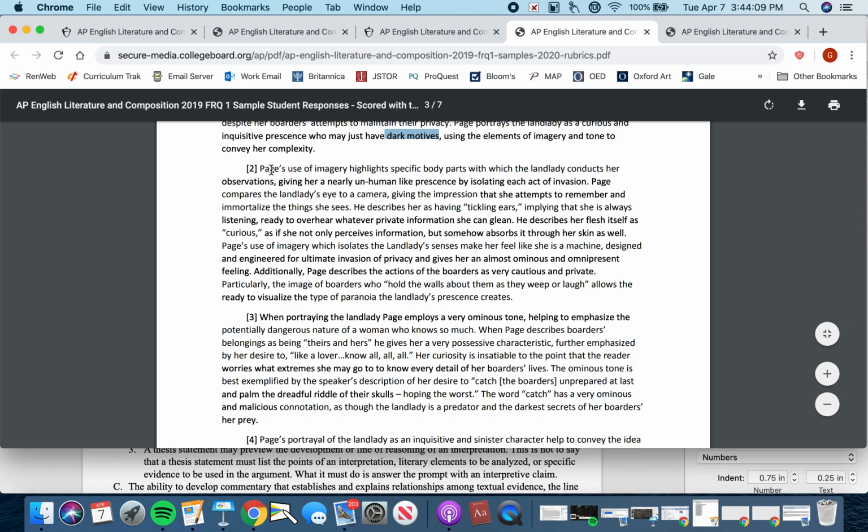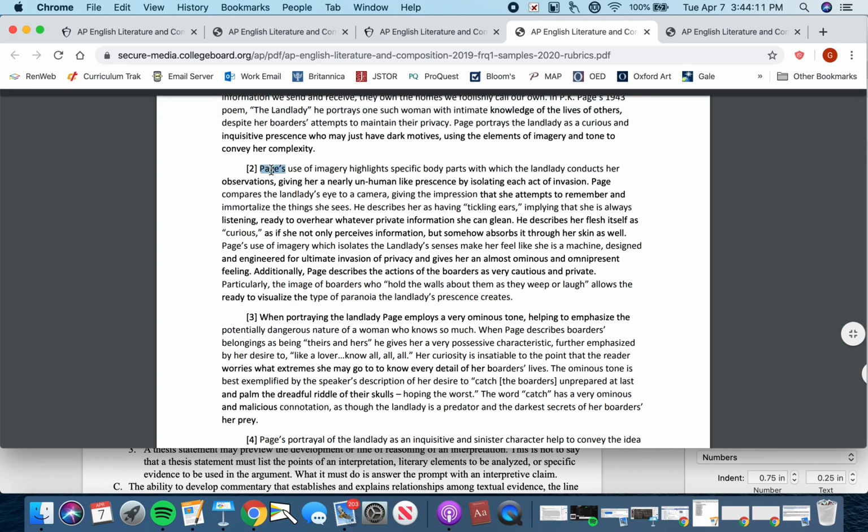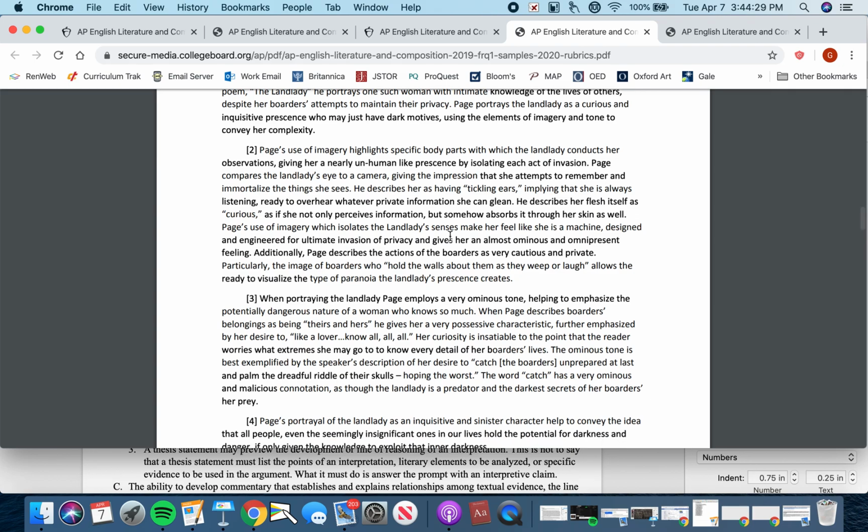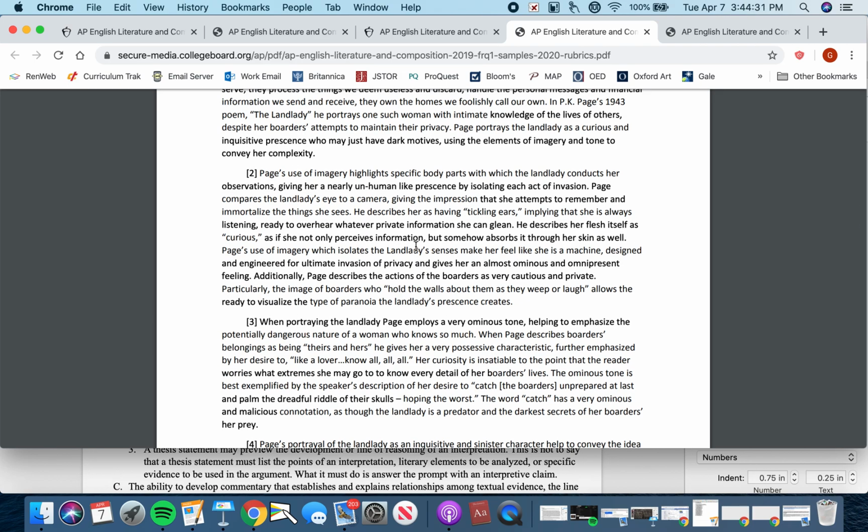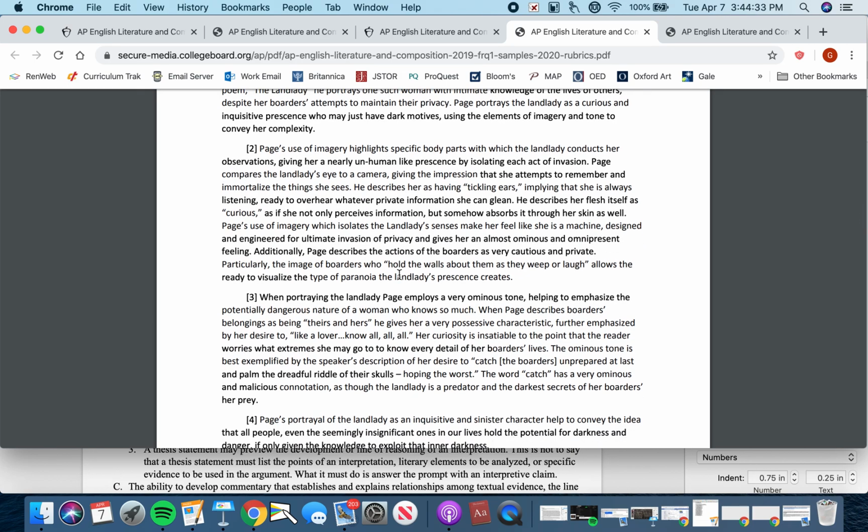But basically, the student starts by analyzing Page's use of imagery, which highlights certain specific body parts with which the landlady conducts her observations, giving her a nearly inhuman presence by isolating each act of invasion. The impression Page gives is of a mechanical woman who is mechanically seeking relationship.